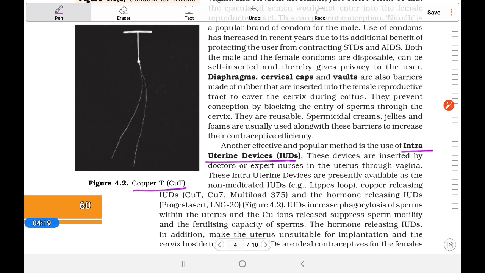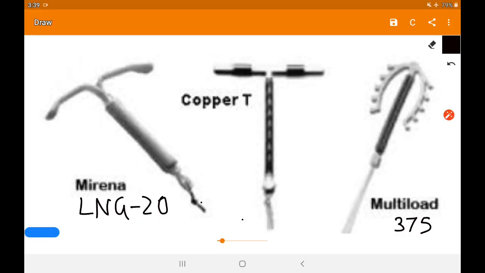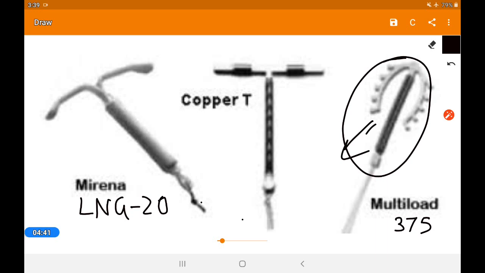So various different types of copper Ts are available. Here is a copper T. You can see the multiload 375, CuT, Cu7, all of which release copper with that cytotoxic effect. There are also some other modified ones, like LNG20.